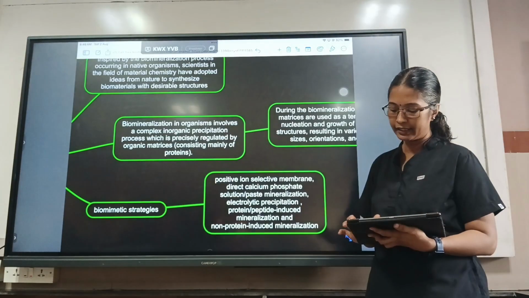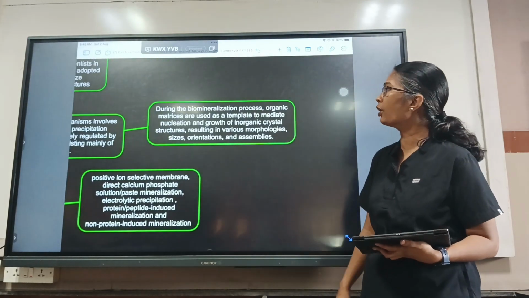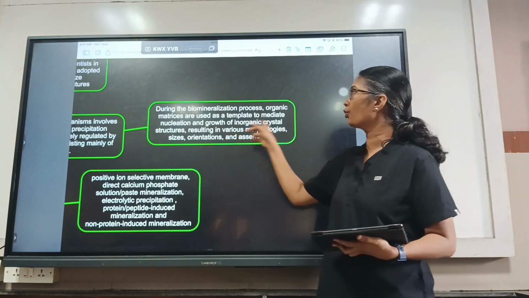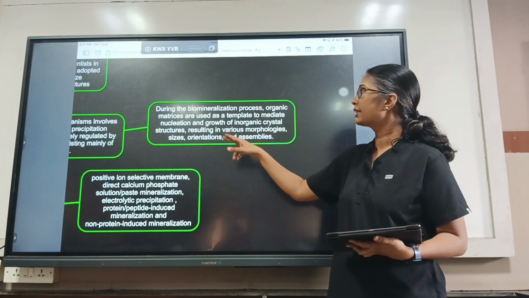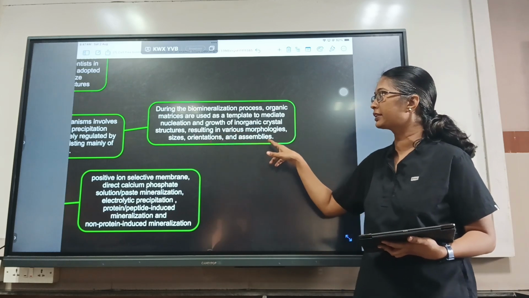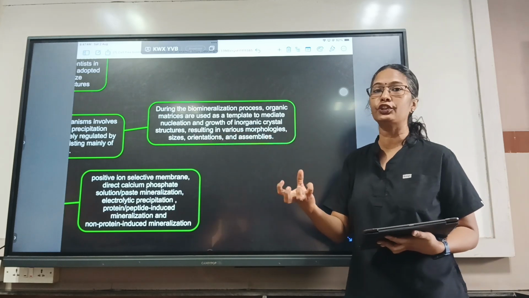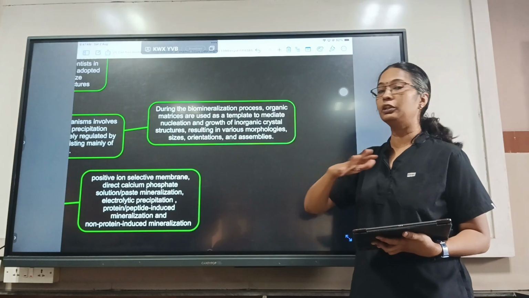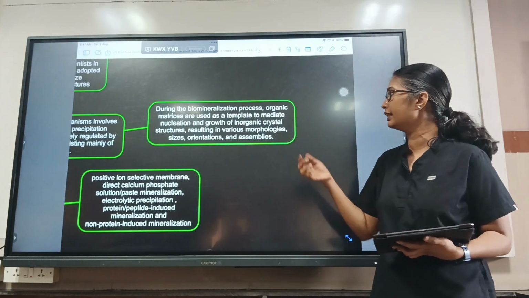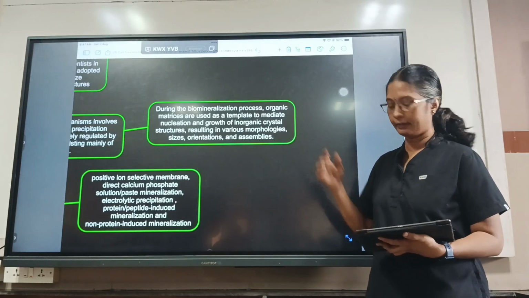So during the biomineralization process, the organic matrices are used as a template to mediate the nucleation and growth of inorganic crystal structures, resulting in various morphologies, sizes, orientations and assemblies. It is not just precipitation of the minerals, it has to be arranged in a particular manner for getting the proper strength and the properties of the native material.